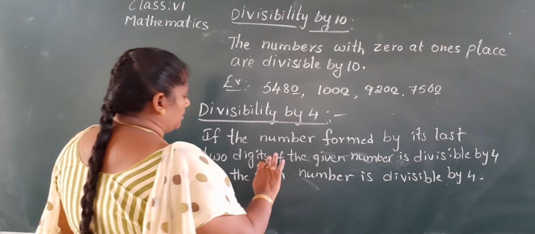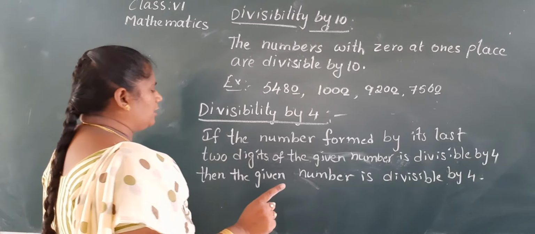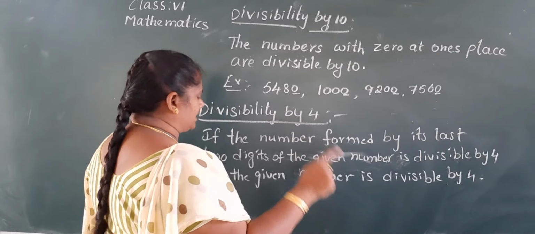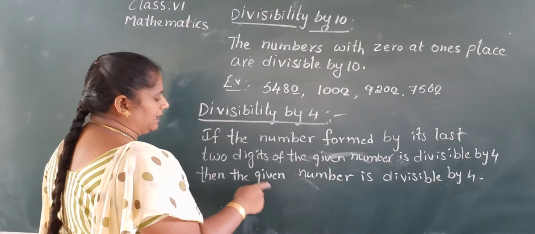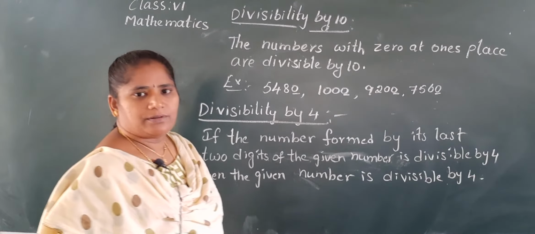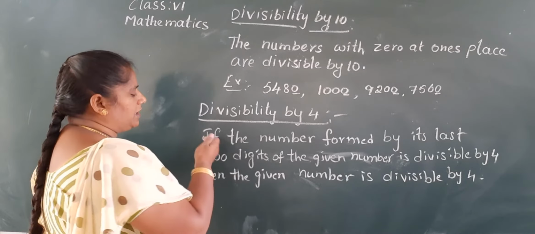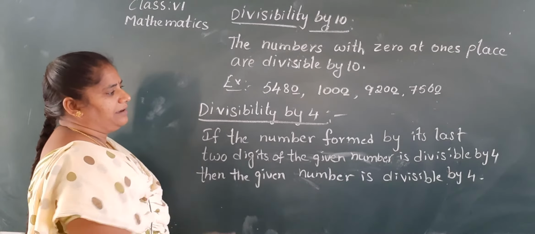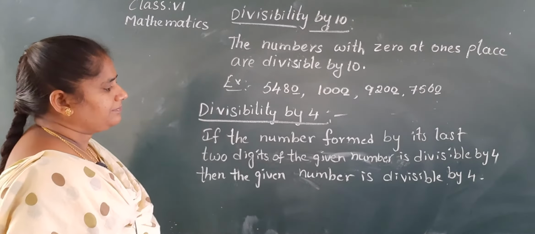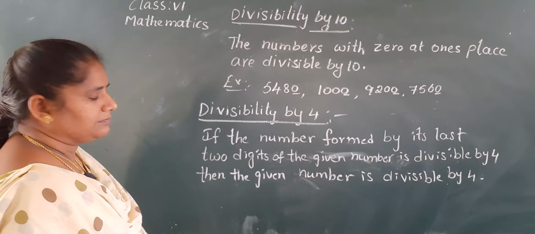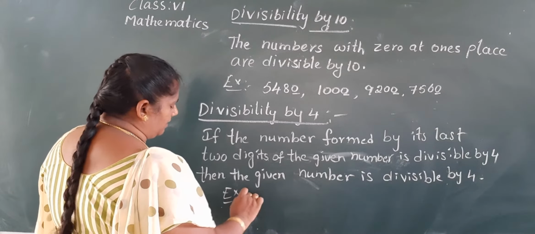Okay, ma? So last two digits, that means ones and tens places. Again I read out, if the number formed by the last two digits of the given number is divisible by 4, then the given number is divisible by 4. Okay, ma? Let us take one example. The space is not enough for the example, so note down neatly up to here. After that I will give an example. Okay, I will give the example here only.